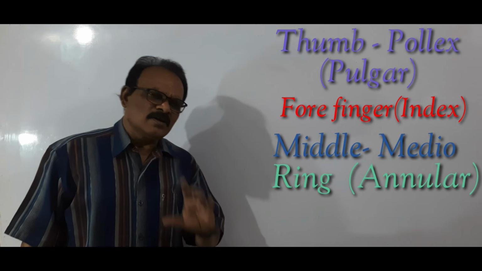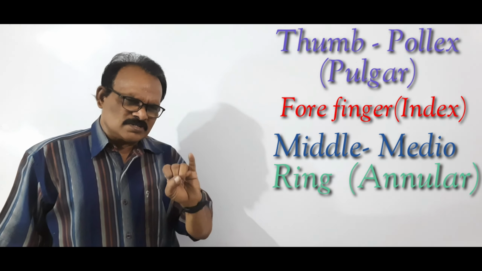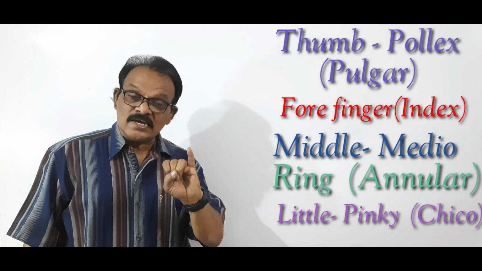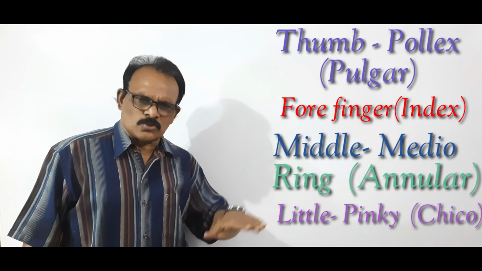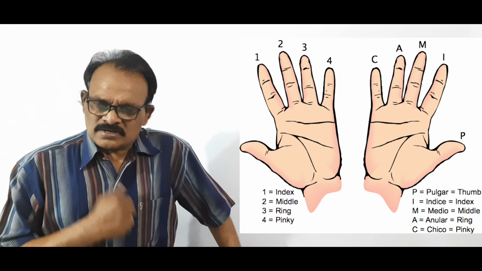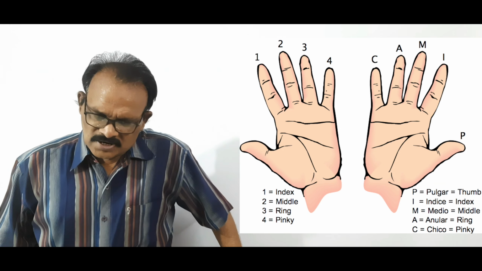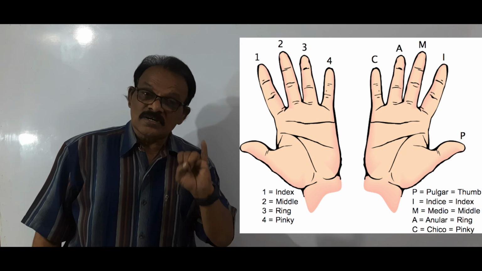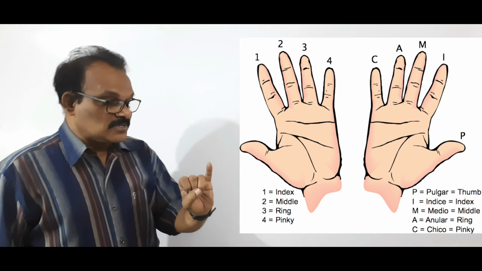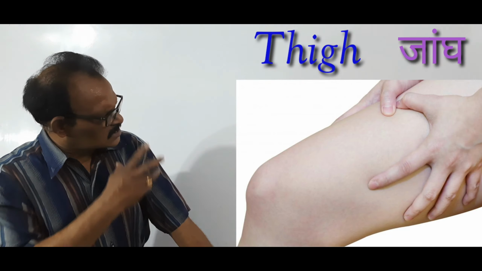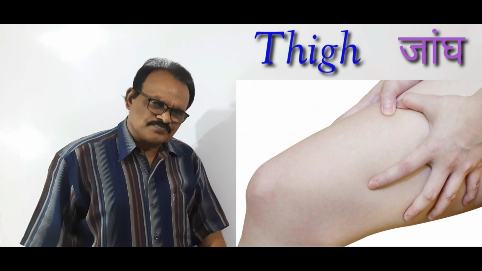Now what is this? This is the little finger, but in scientific terms it is called pinky or chico. Pinky means little. For little girls we call lovely one a pinky. So pinky means small parts. Obviously this is the small finger, so it is called little finger, but in some states it is called pinky or chico.